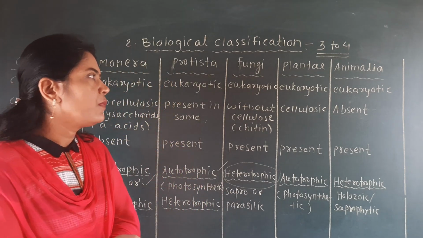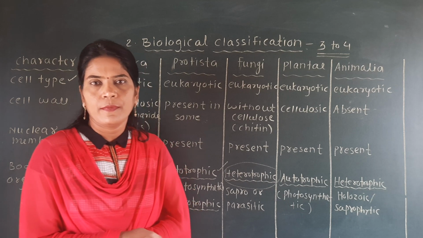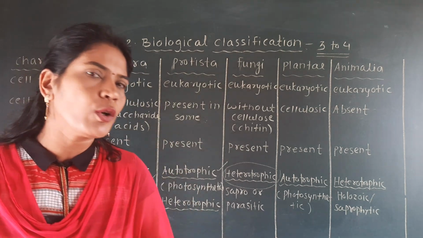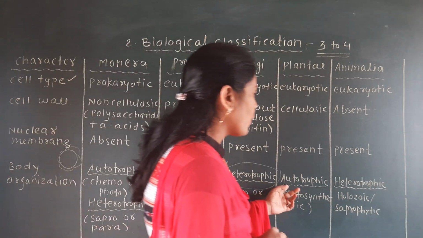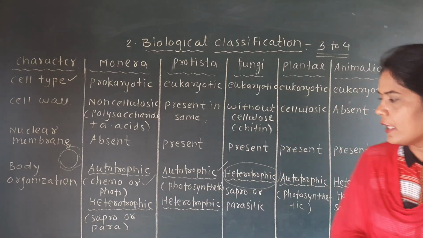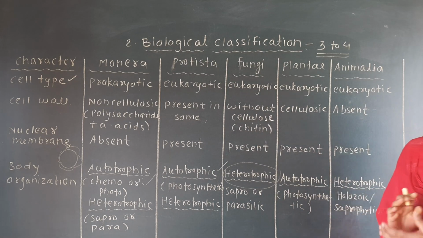If you observe the plant kingdom, you will find that plants are only autotrophic. Here you cannot find the heterotrophic mode of nutrition.